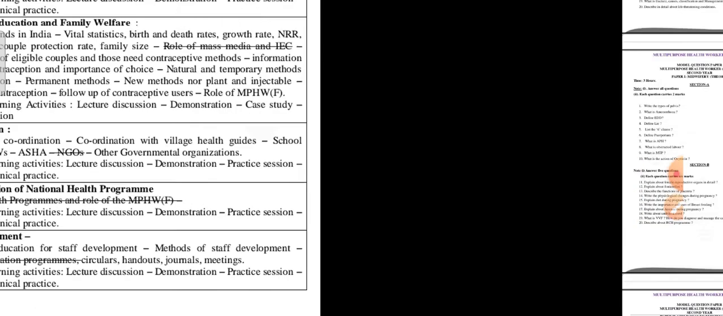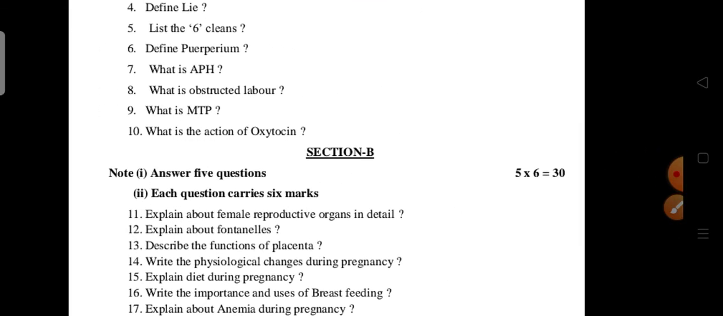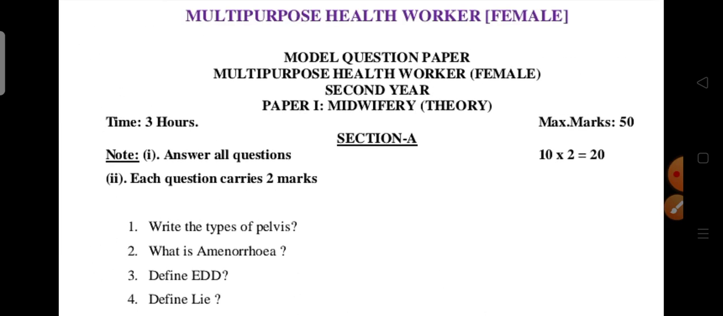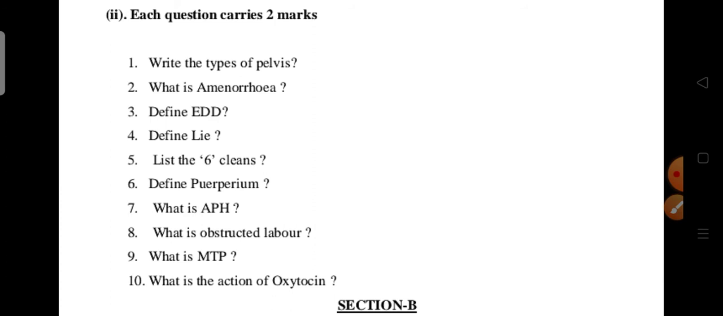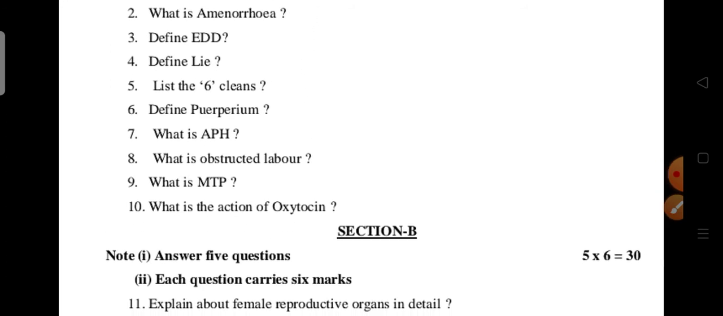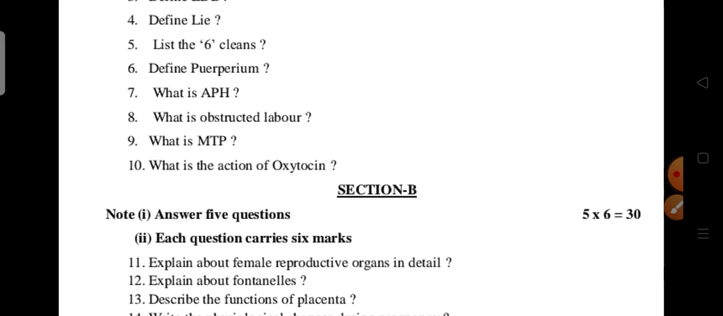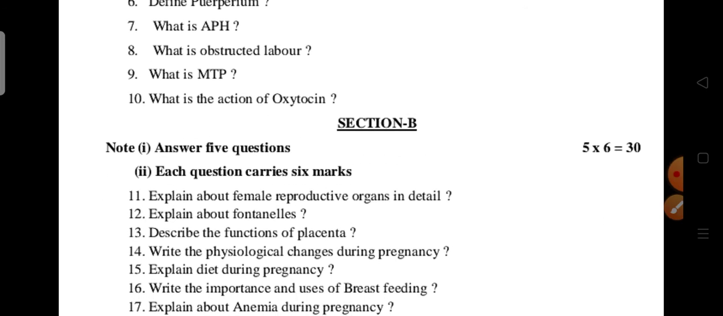Okay, so this is a model question paper in paper 1. Write the types of LVs. What is amenorrhea? Define EDD, define lie, list the 6 claims, define vivarium, what is APH, what is obstructed labor, what is MTP, what is the action of oxytocin.